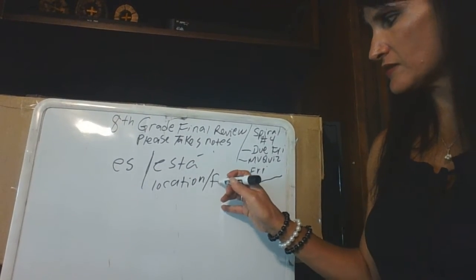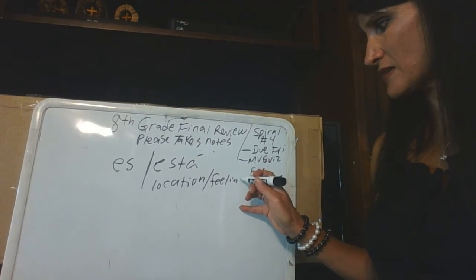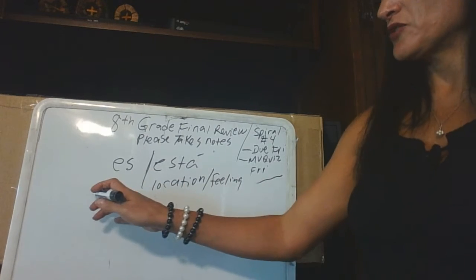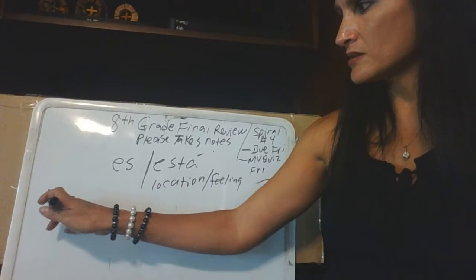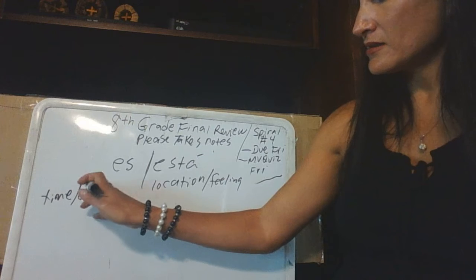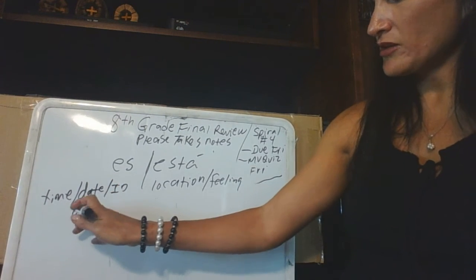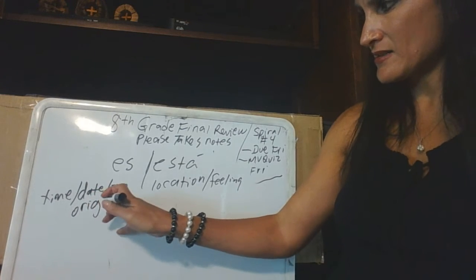and feeling. So when you're talking about where something is, ¿dónde está? ¿Cómo estás? When you want to talk about time, date, identification, and origin, you're going to use es.